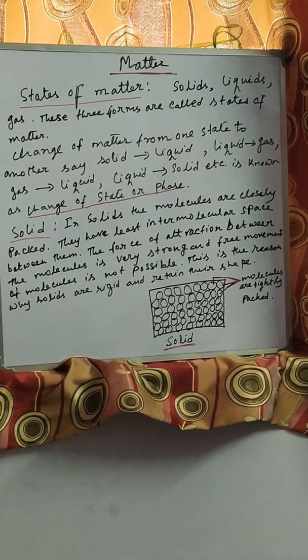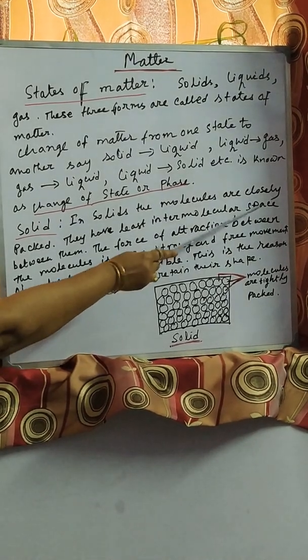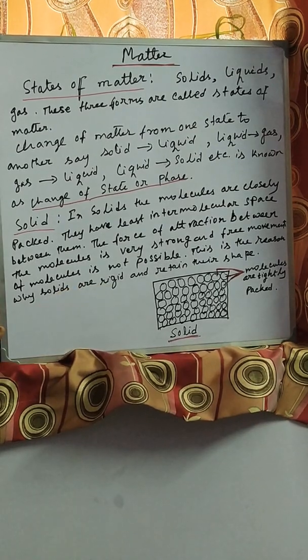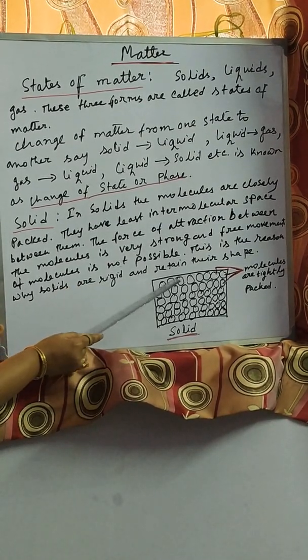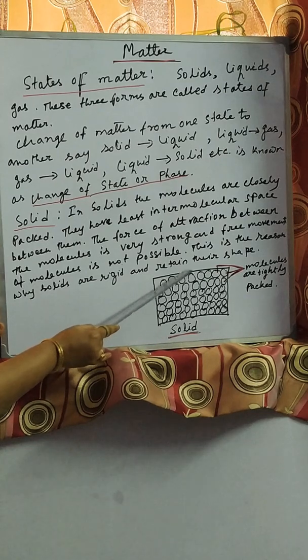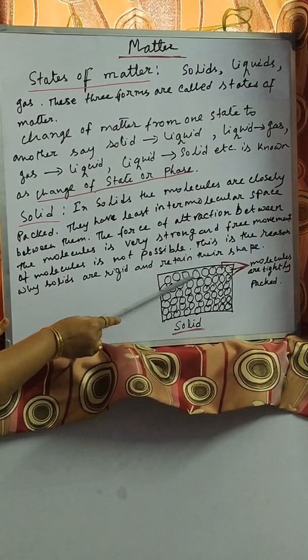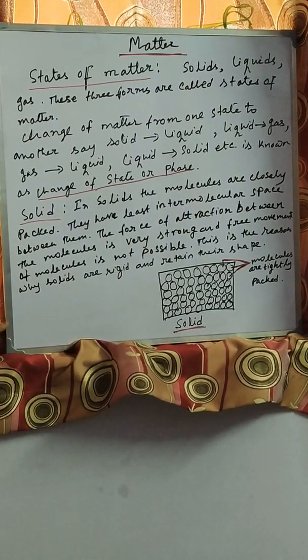Then, the force of attraction between the molecules is very strong. That means the molecules are attracting one another by a very strong force.